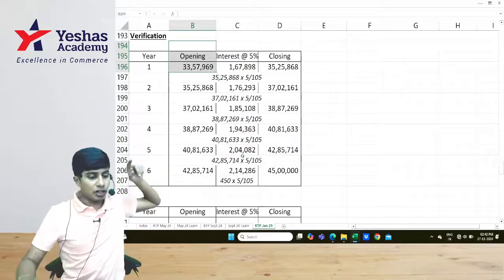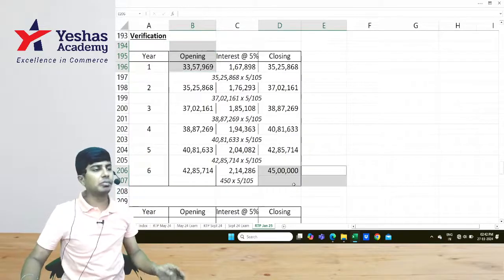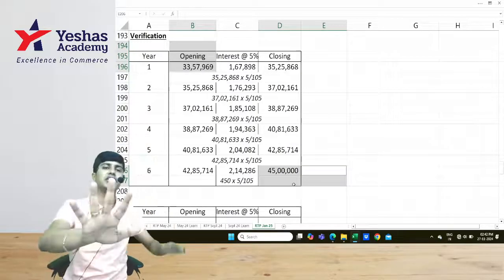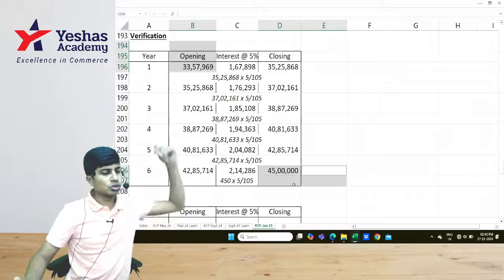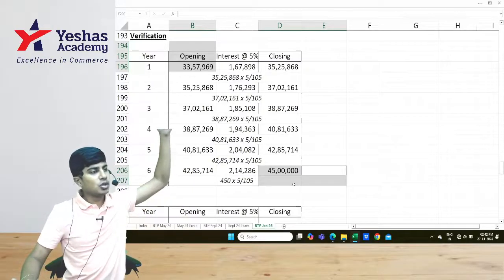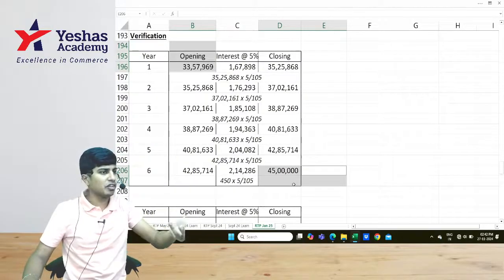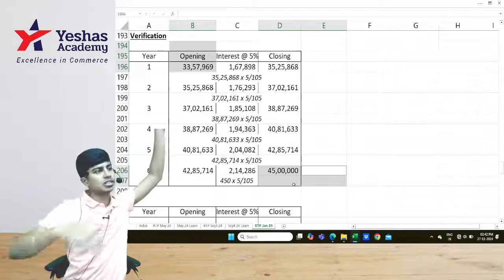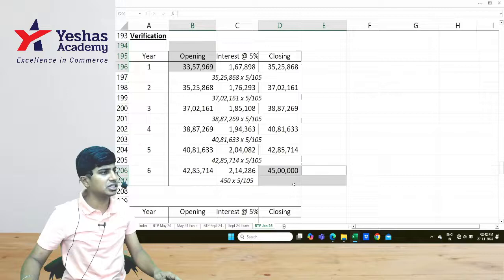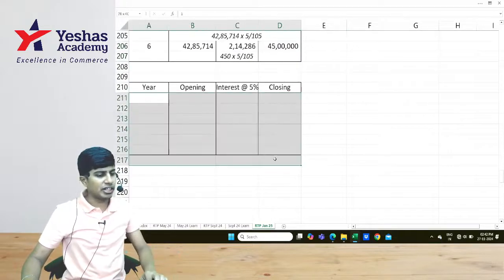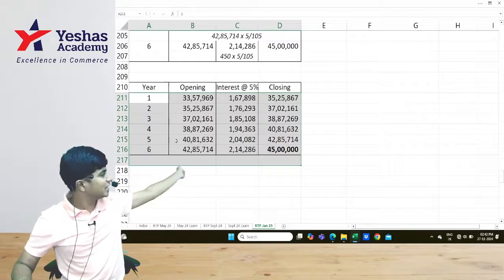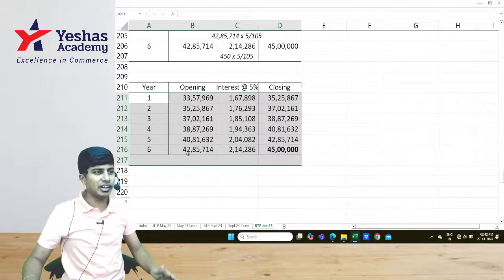If you keep 45 lakh of the new turbine as the base at the end of year 6, considering the inflation rate of 5%. So to 33 lakh 57,969, you go on adding 5% for 6 years, you get 45 lakh. From 45 lakh, you go on discounting 5% for 6 years, you get 33 lakh 57,969. You can cross verify that again. Take year 1 33 lakh 57,969 and then add interest, you will get 45 lakh at that.